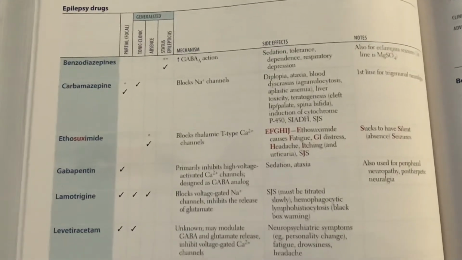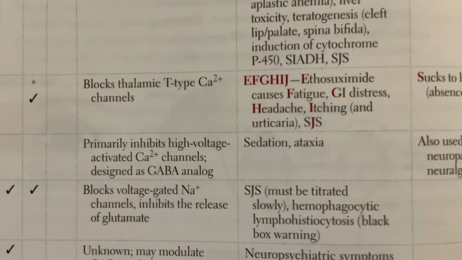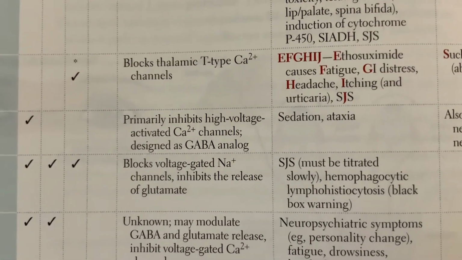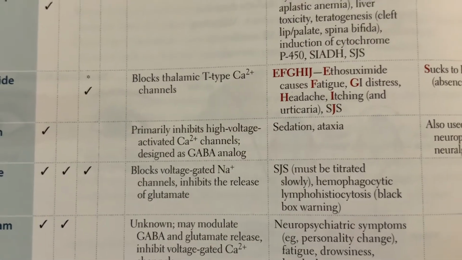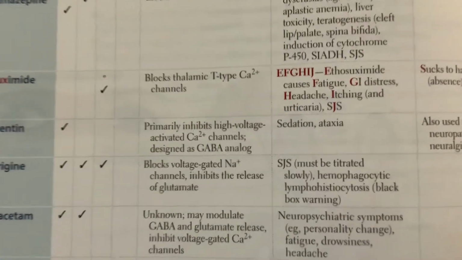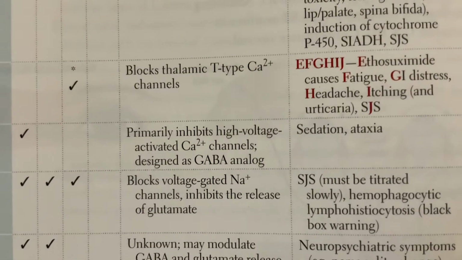Okay, then we have our gabapentin. Gabapentin is good for partial focal seizures. And the mechanism of action is primarily inhibiting the high voltage activated calcium channels. Basically, gabapentin was designed as a GABA analog, and the way it's actually working is inhibiting these high voltage activated calcium channels.